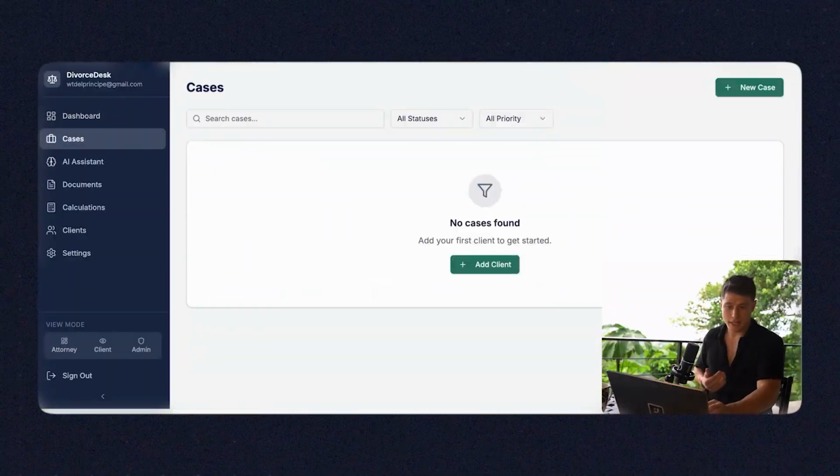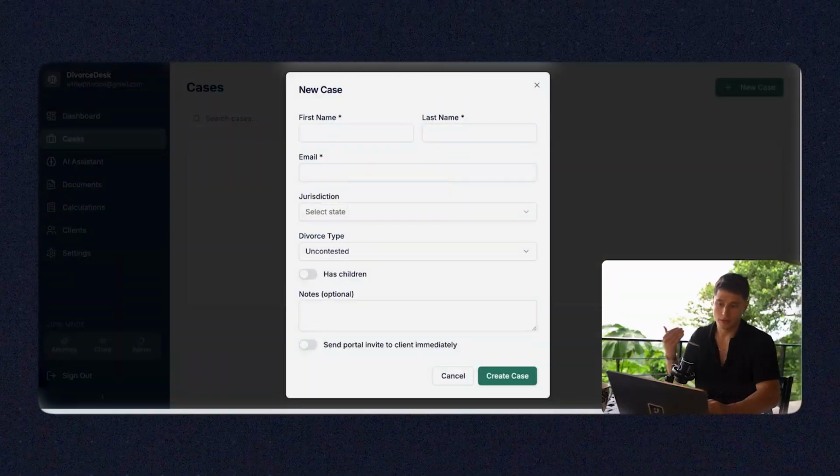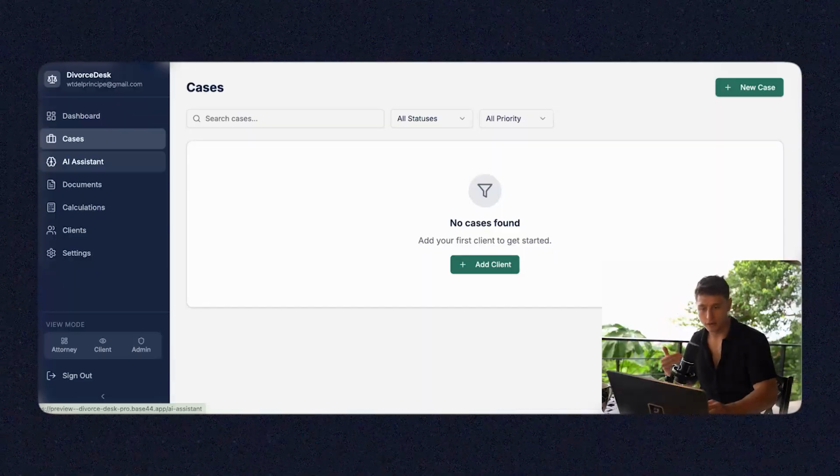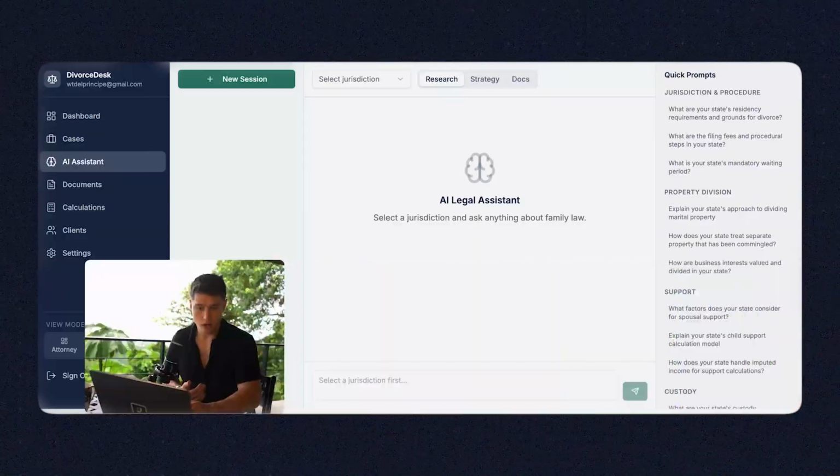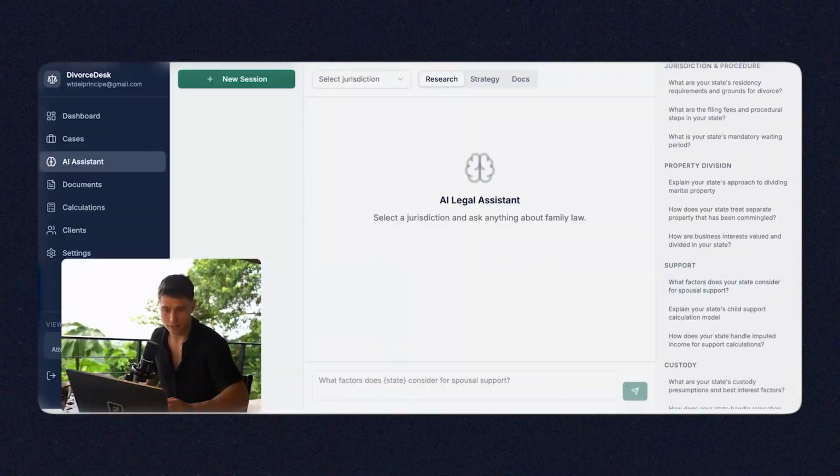I could even add a case here with new customer information. This way, I can manage every single client that I have. I even have an AI assistant to run questions by. For example, let's say I want to know what factors your state considers for spousal support, whatever it is.